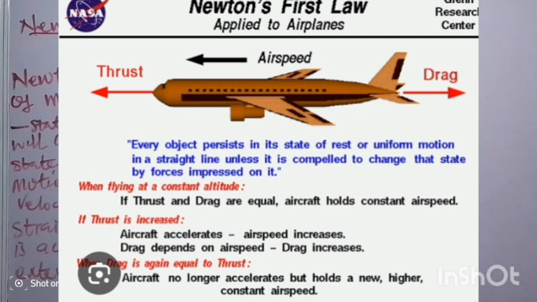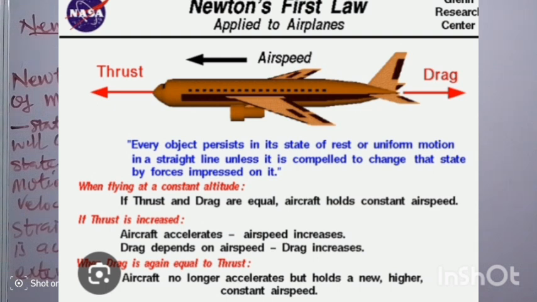So at this particular point, the thrust and the drag are equal. So the aircraft holds a constant air speed as shown on the screen. Look at it, thrust and drag are in opposite directions, but the air speed is in the direction of the thrust.